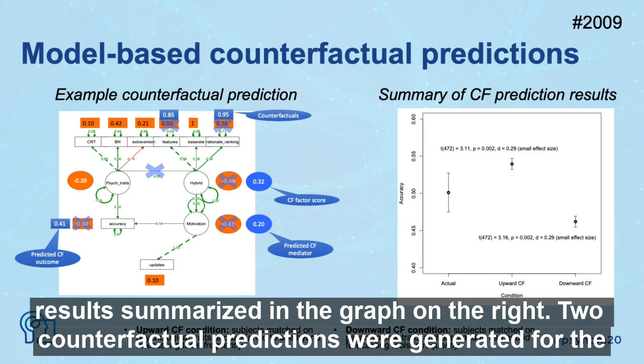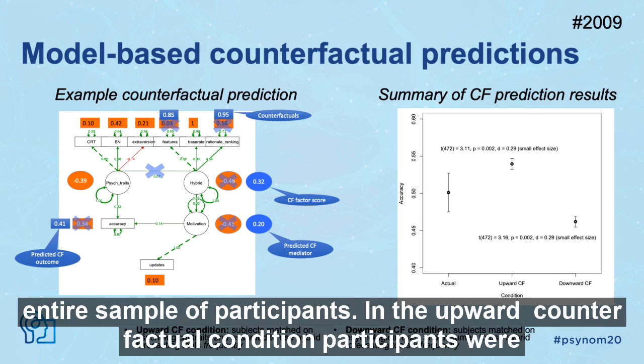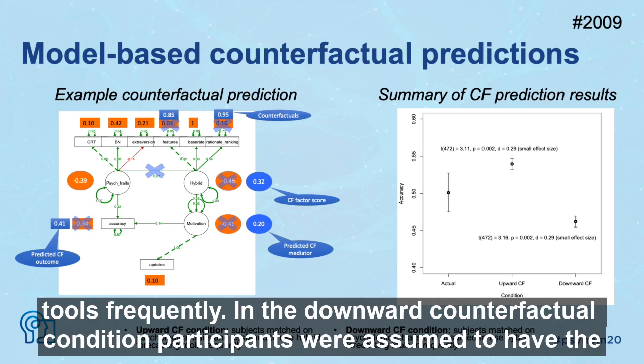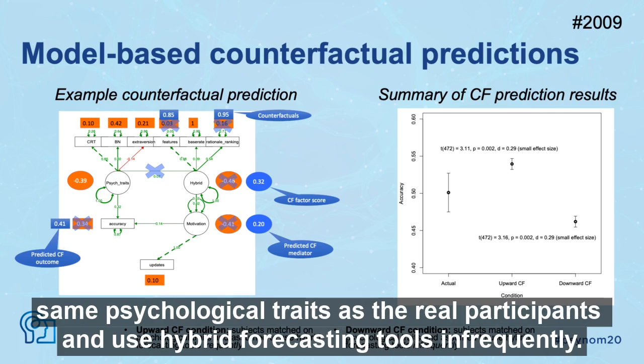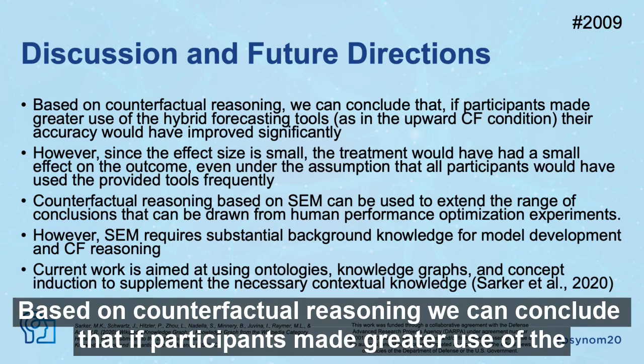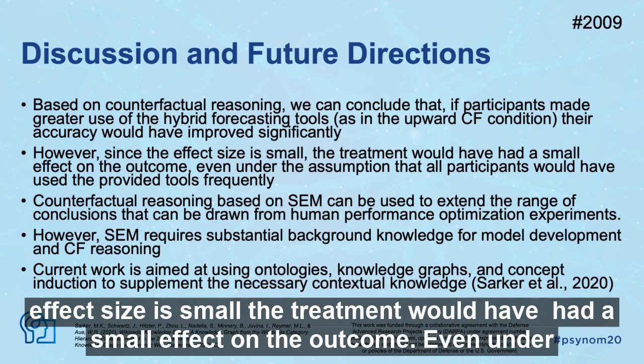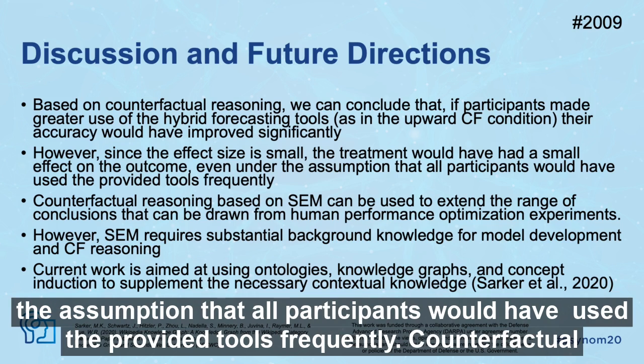Two counterfactual predictions were generated for the entire sample of participants. In the upward counterfactual condition, participants were assumed to have the same psychological traits as the real participants and use hybrid forecasting tools frequently. In the downward counterfactual condition, participants were assumed to have the same psychological traits as the real participants and use hybrid forecasting tools infrequently. Based on counterfactual reasoning, we can conclude that if participants made greater use of the hybrid forecasting tools, their accuracy would have improved significantly. However, since the effect size is small, the treatment would have had a small effect on the outcome, even under the assumption that all participants would have used the provided tools frequently.